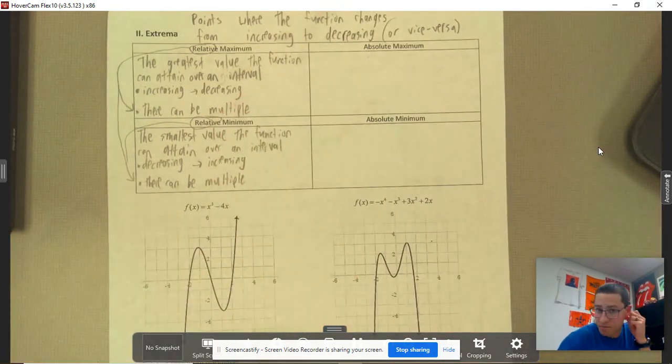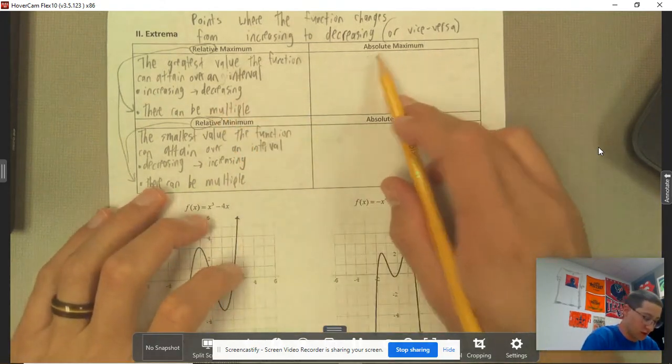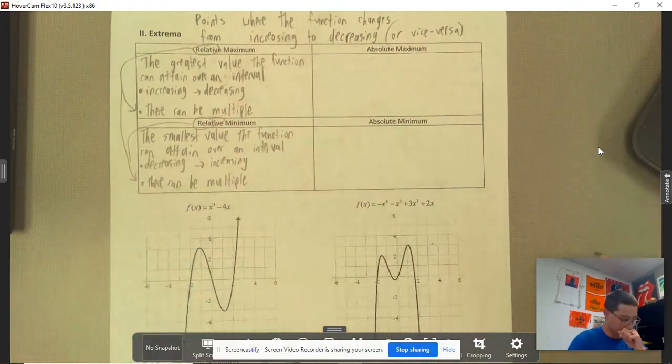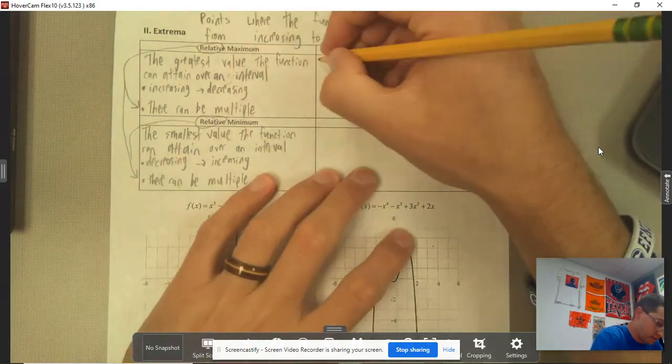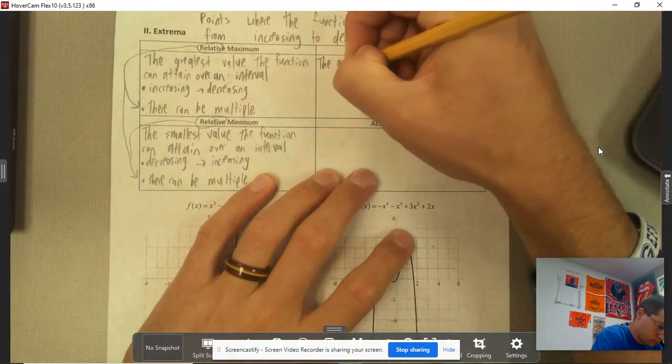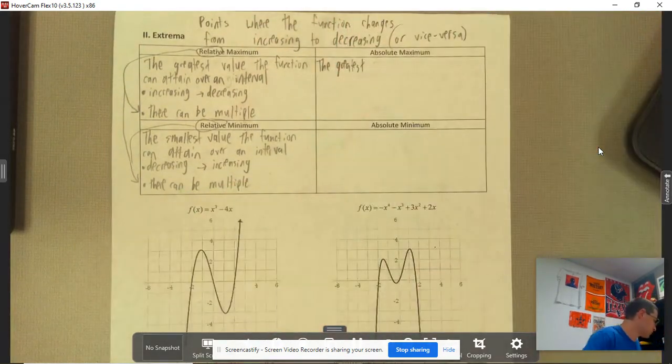Okay, so let's talk about the absolute maximum and absolute minimum. This is the greatest value.